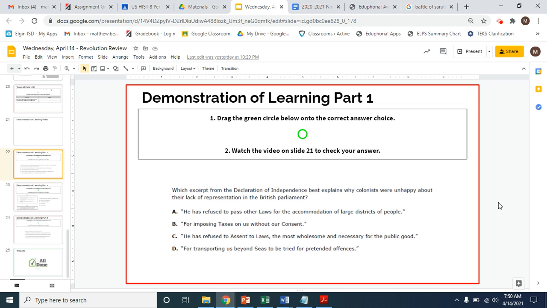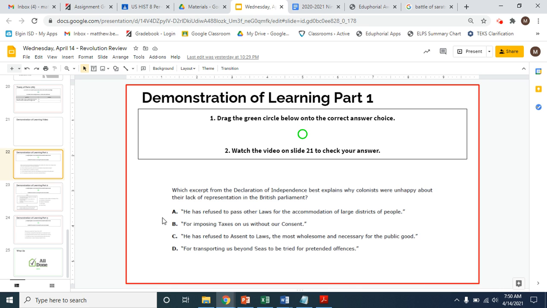What that phrase means is that British Parliament, essentially the legislative branch in Great Britain, was passing these laws that were putting taxes on the colonists, but the colonists didn't have any say in those taxes. They couldn't say what was being taxed. They couldn't say how much it was being taxed. They had no voice, essentially.